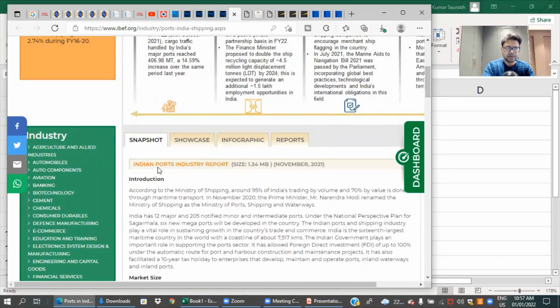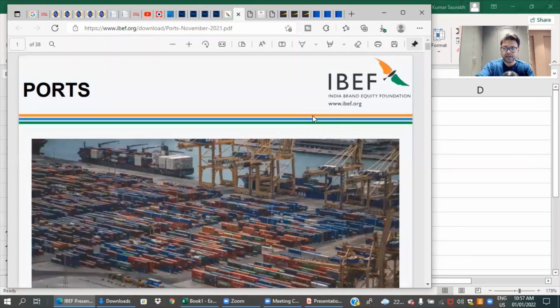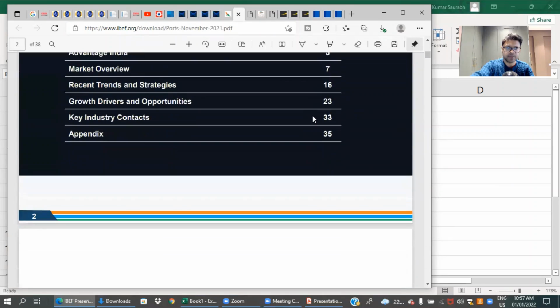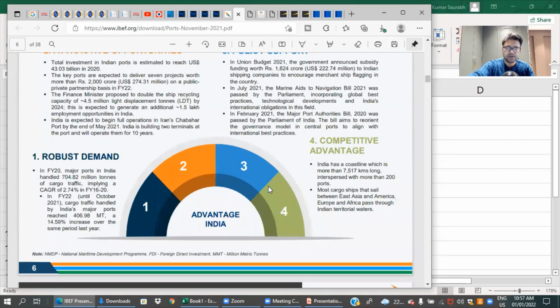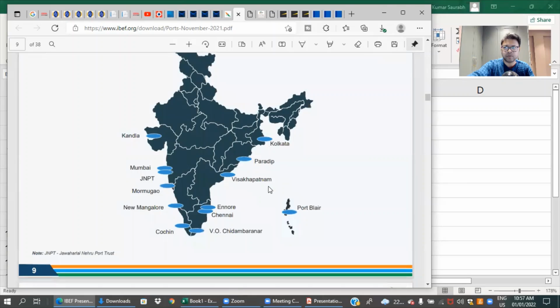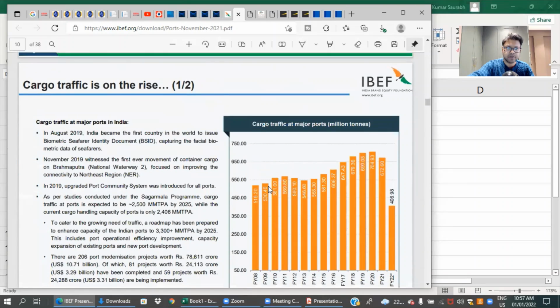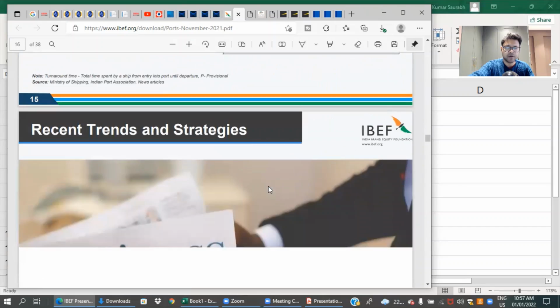Let's say you want to know about the Indian port sector. You click here, and it gives you a whole perspective of the industry: data on the port sector, port subsegments, what the recent trends are, what the various companies and businesses are, and all of that. So it's a good place to learn about multiple industries in one place, with all the numbers, details, evolution, history, a lot of things you can get.